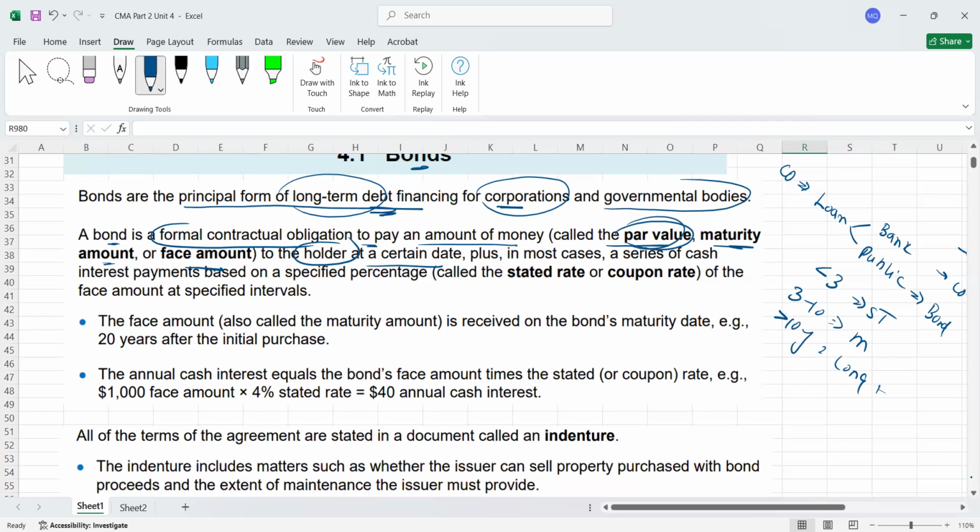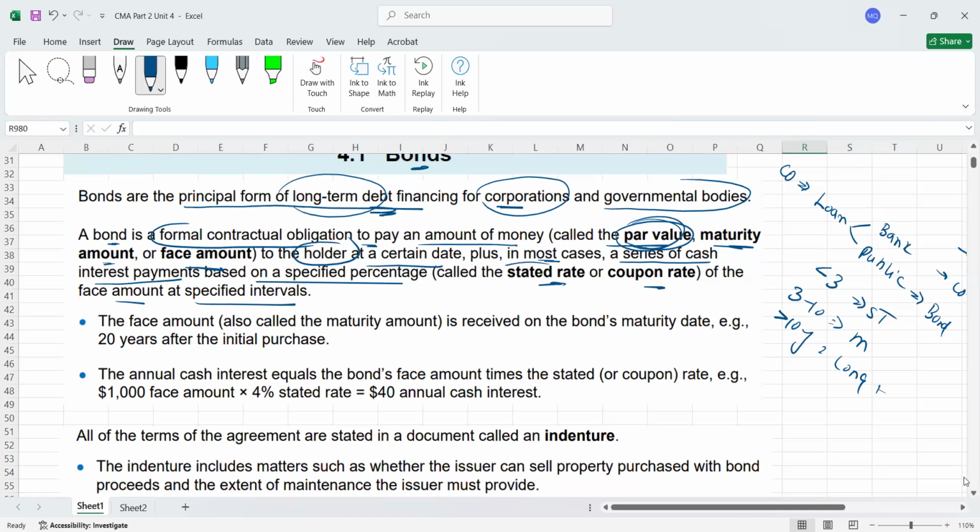Then they're telling you that in most cases there is a series of cash interest payments based on a specified percentage, called the stated rate or coupon rate, of the face amount, at specified intervals. So what it means is, as a company, you will not return only the face value at the end of the maturity period. No. During that period, you will also pay interest.